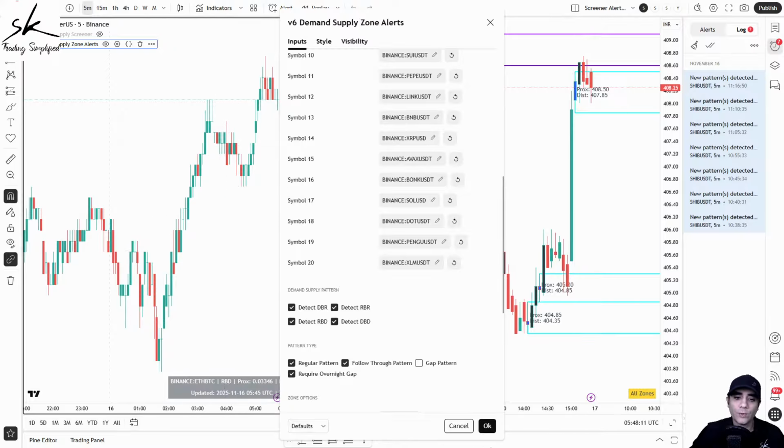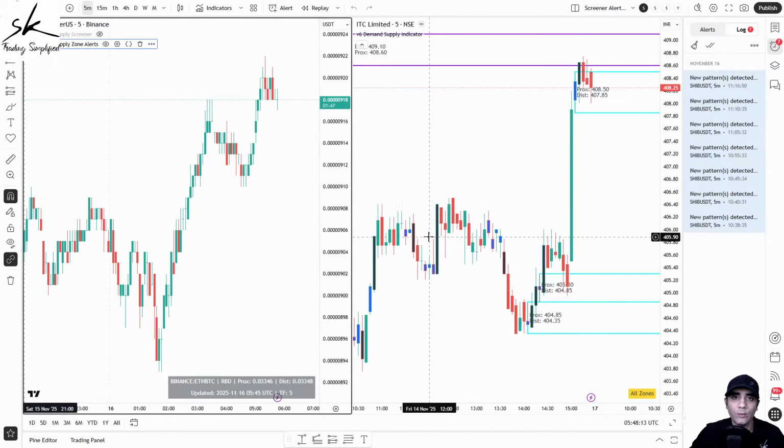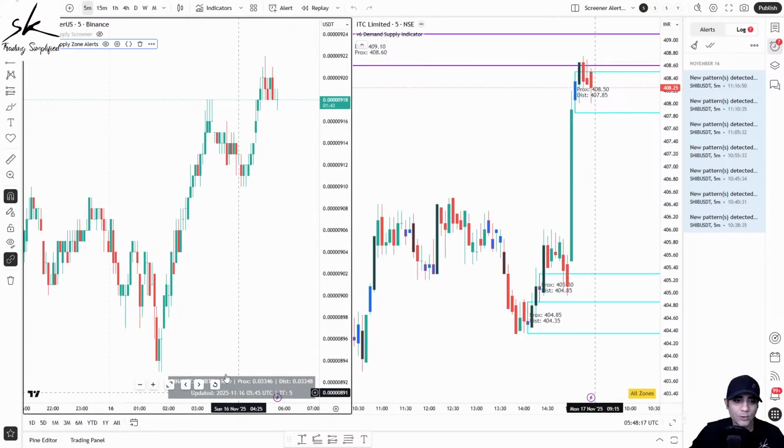Now, how will I get this notification? If you have a free TradingView account, right? Now on a free TradingView account, you cannot create alerts on an indicator. So what we have done for you is that you will see a table on the chart itself.